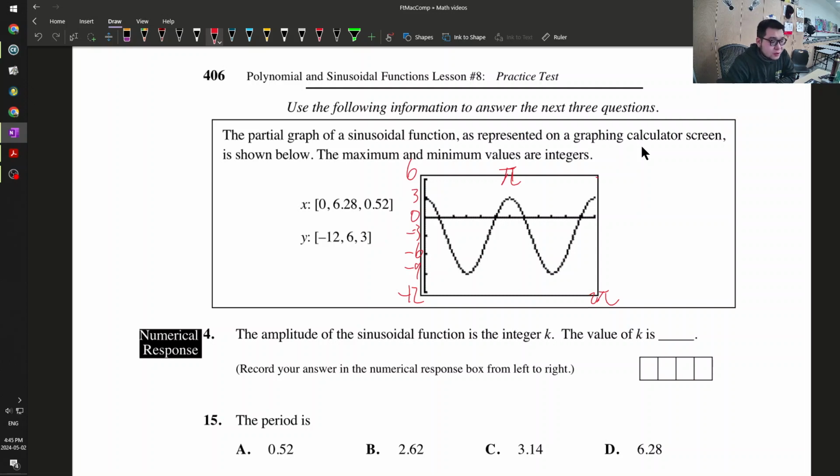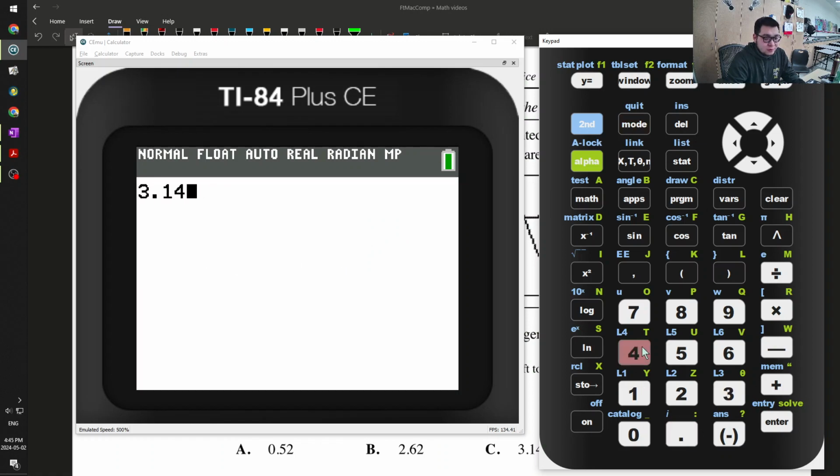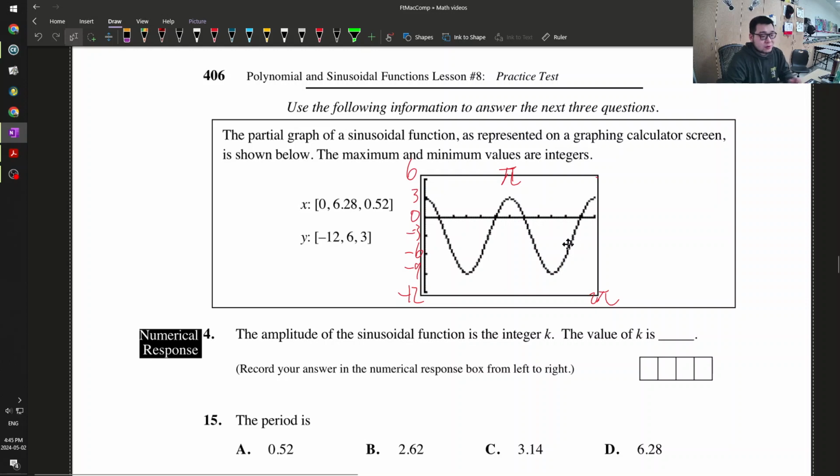And then each grid is pi over, so what is it? 1, 2, 3, 4, 5, 6. So if I do pi divided by 6, 3.14 divided by 6, I should get the value. Yeah, 0.523. Okay, good. So each of these grids is equal to pi over 6.